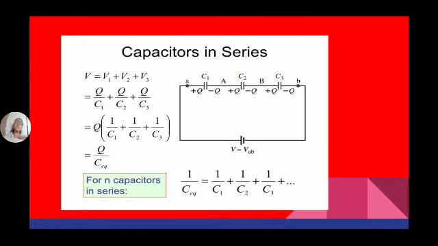It is just the reverse of resistance. When resistors are connected in series, the total resistance is equal to R1 plus R2 plus R3. But when capacitors are connected in series, the total capacitance is given by 1 by C equivalent equal to 1 by C1 plus 1 by C2 plus 1 by C3.